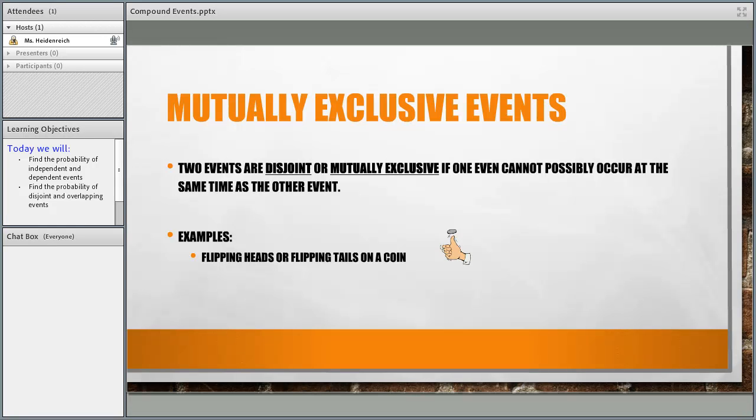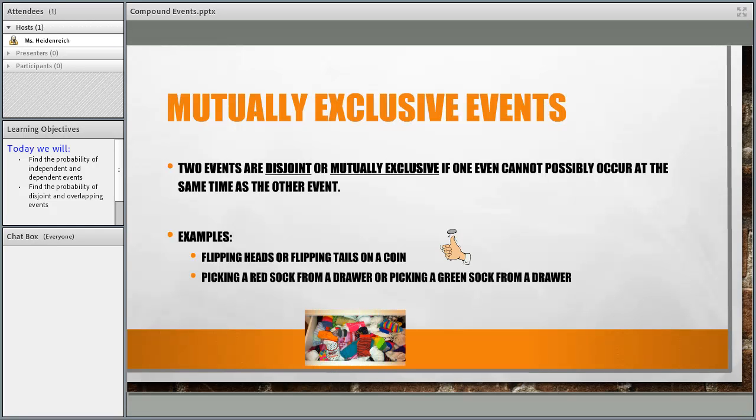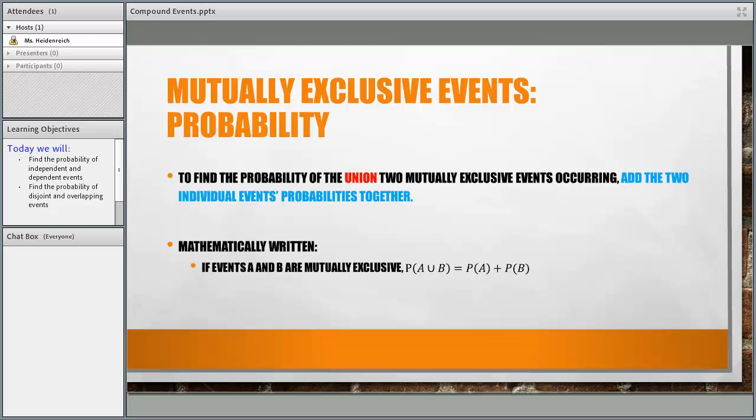Okay, so here we've got flipping heads or flipping tails on a coin. Those two events could never happen at the same exact time, so they're called mutually exclusive or disjoint. Picking a red sock from a drawer or picking a green sock from a drawer. If we want one that's totally red or totally green, then those are totally different types of events, and so they're mutually exclusive. They can't happen at the same time.